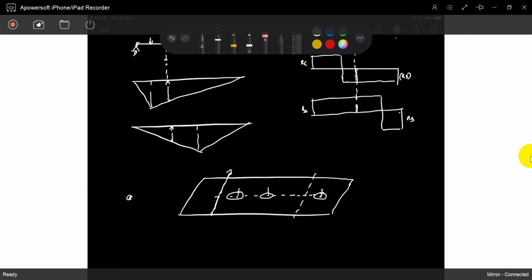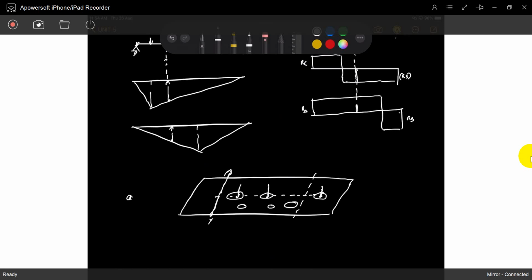When the truck is here, the auto is here, the car is here, what is the bending moment here? If you know the different combinations of the loads and what exactly the bending moment or shear force is at that particular location, we have to design that section for the maximum bending moment experienced.